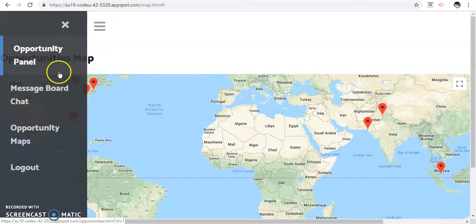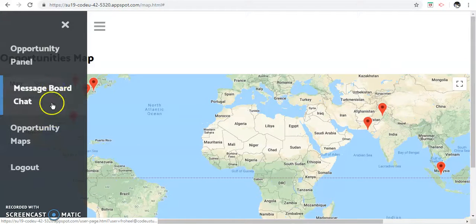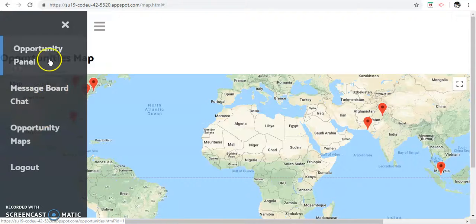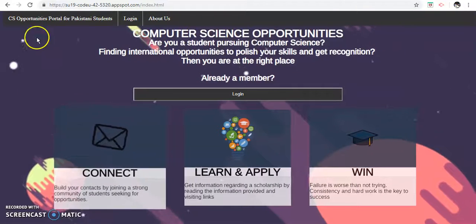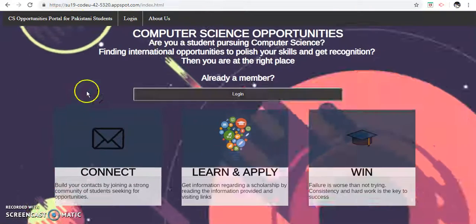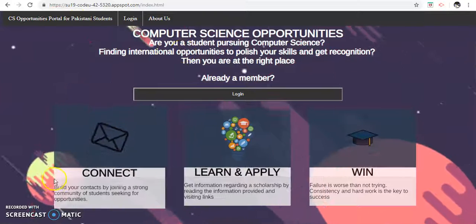So once you're done exploring this as well, you can either go back to the message board chat or the opportunity panel, or just keep exploring maps, or you can log out. So once that's done, you can log out. So once you log out, the index page will appear, basically our home page will appear, and yeah,